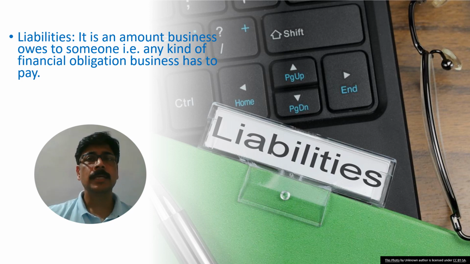It could be possible that for business you might have taken some raw materials on credit from someone. So this is a liability because you have not paid the person from whom you have bought the goods. So anything which a company or business has to pay, this is a financial obligation of the company to pay, that is known as liability.